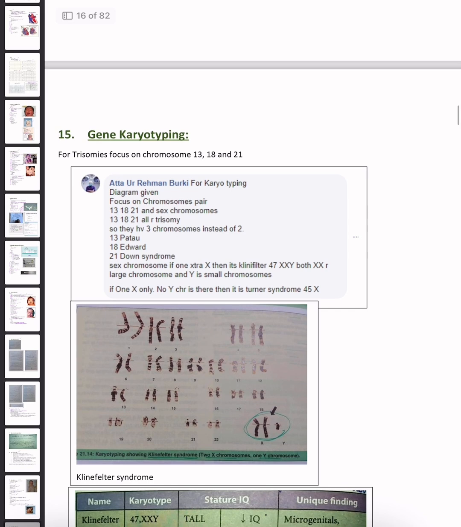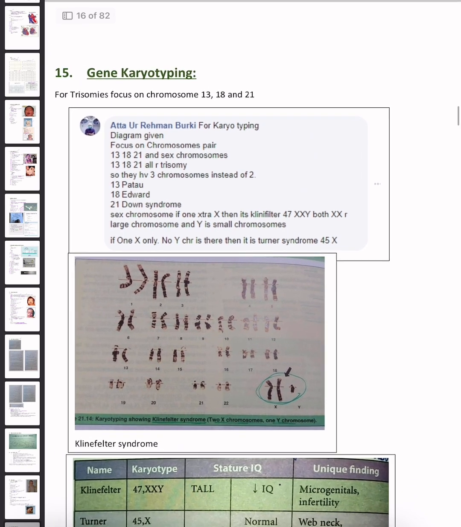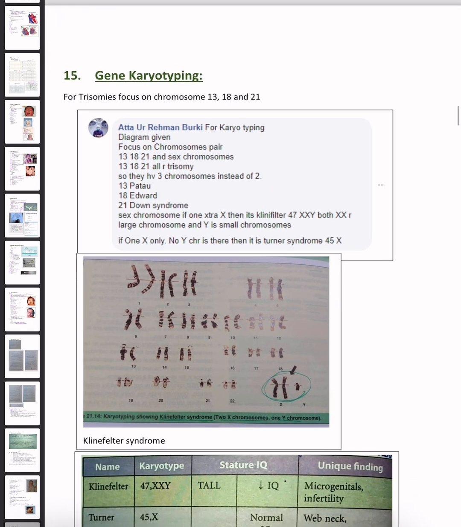Okay, now come towards gene karyotyping. For trisomies, focus on chromosome 13, 18 and 21. Okay, so for the karyotyping diagram given, focus on chromosome pairs 13, 18, 21 and the sex chromosomes. 13, 18, 21 all are trisomy. So they have 3 chromosomes instead of 2.